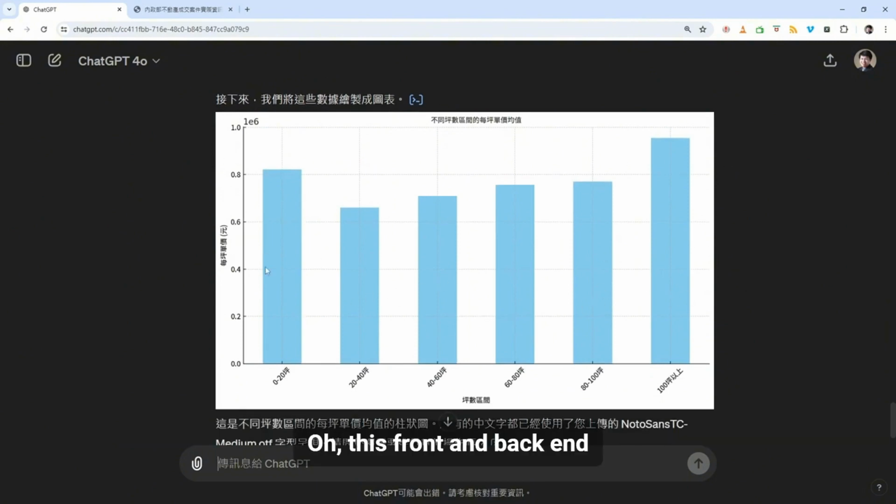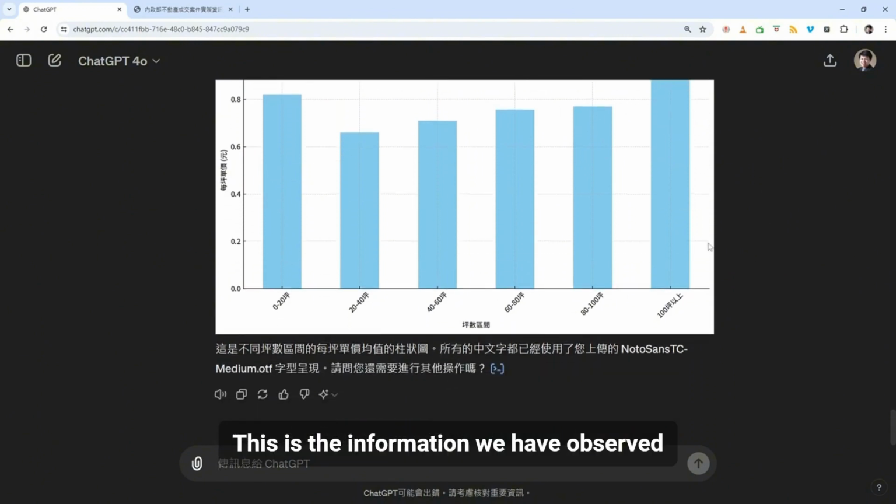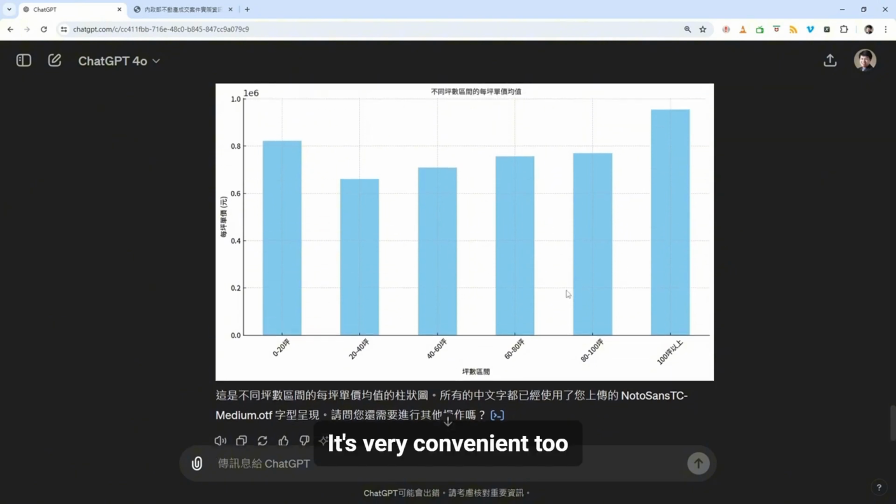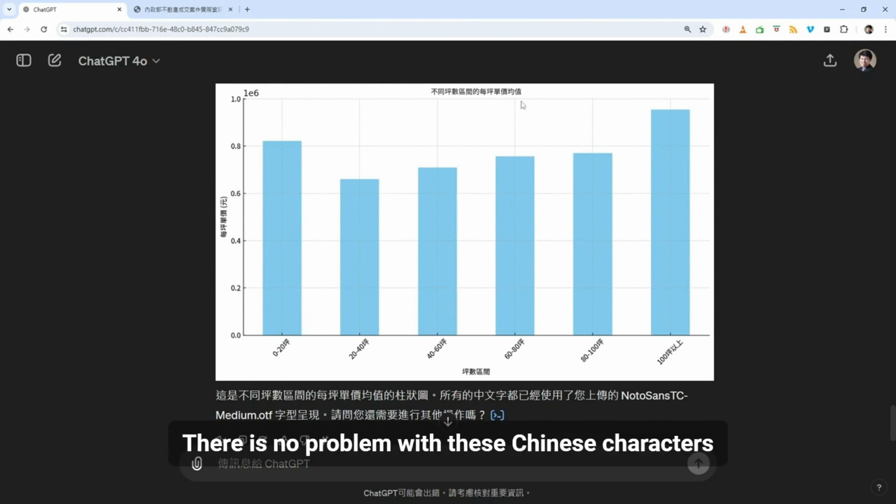This front and back end, the average of small and large ping values, is basically more than the middle. Still need to go higher. This is the information we have observed. It's very convenient too. The font in our previous part has also been useful for us. There is no problem with these Chinese characters.